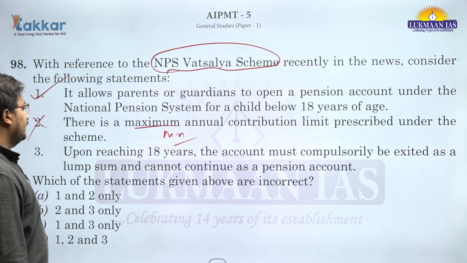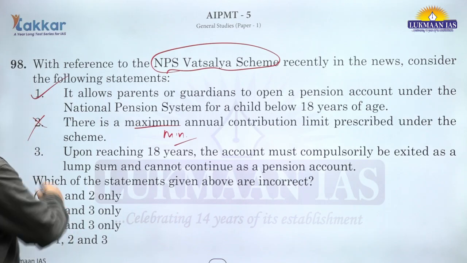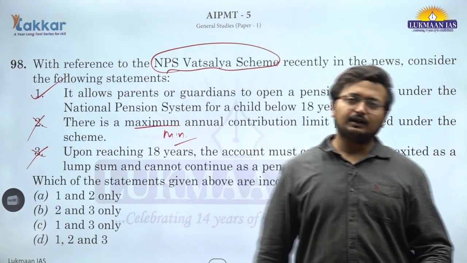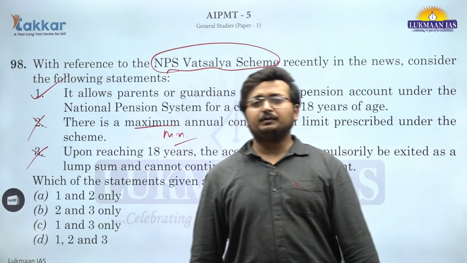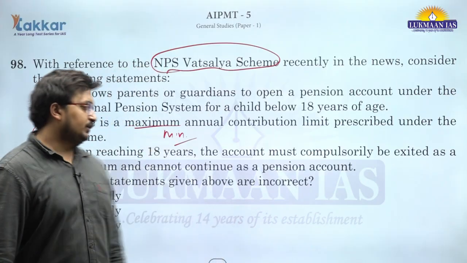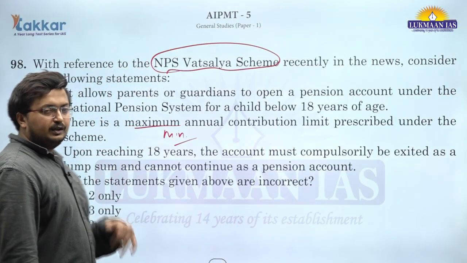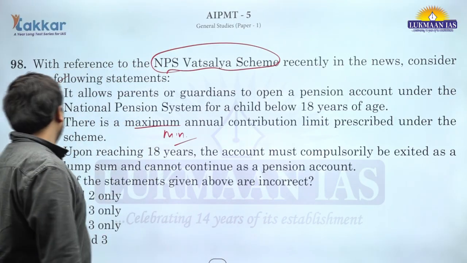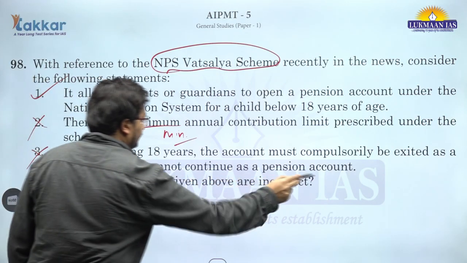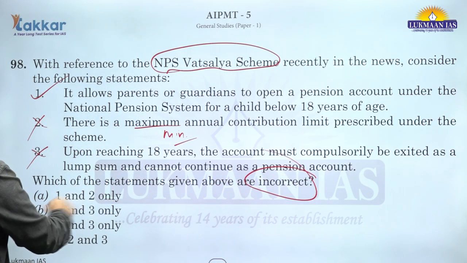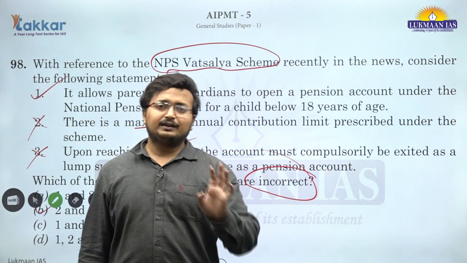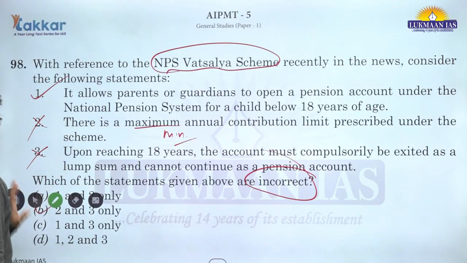Upon reaching 18 years, the account must compulsorily be exited. No, there is an option that it can be converted into a normal NPS adult account. It can be left as an NPS Vatsalya account, or a lump sum payment can be redeemed. There are 3 options. There is no requirement that you must redeem the lump sum amount. So, the first statement is only correct. However, we are asked how many of them are incorrect. Second and third are incorrect. So, as per the question, B is the correct answer.